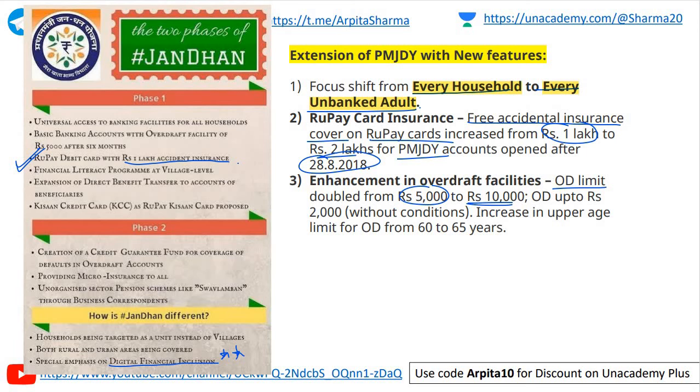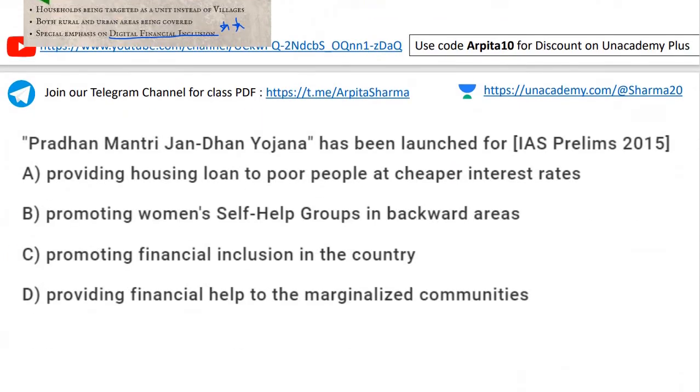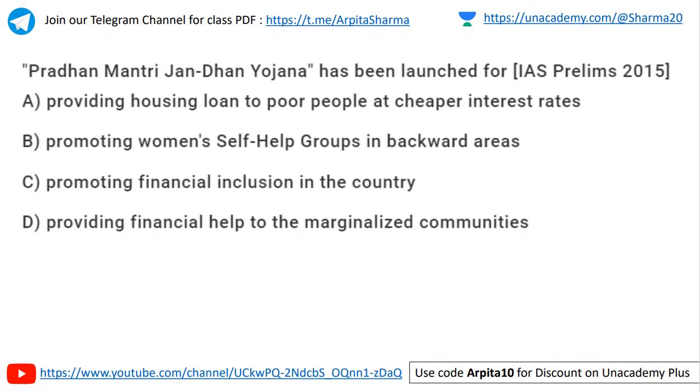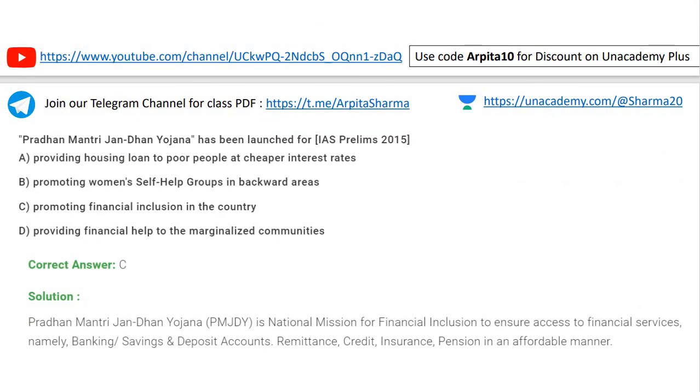So now based on this, let us solve a question which was asked in prelims 2015. Pradhan Mantri Jan Dhan Yojana has been launched for: A. Providing housing loan to poor people at cheaper interest rates, B. Promoting women's self-help groups in backward areas, C. Promoting financial inclusion in the country, D. Providing financial help to marginalized communities. So which of the following options are correct? Very easy question. देखो अगर आपने पढ़ा है तो easy है ना. 2 marks लाना is very easy if you have studied the program in detail. Correct answer to this question is C.